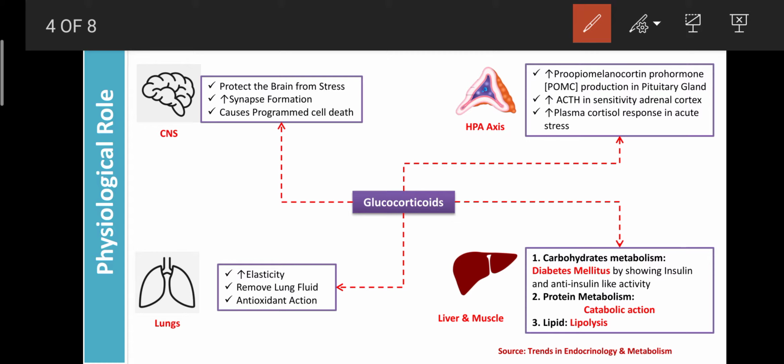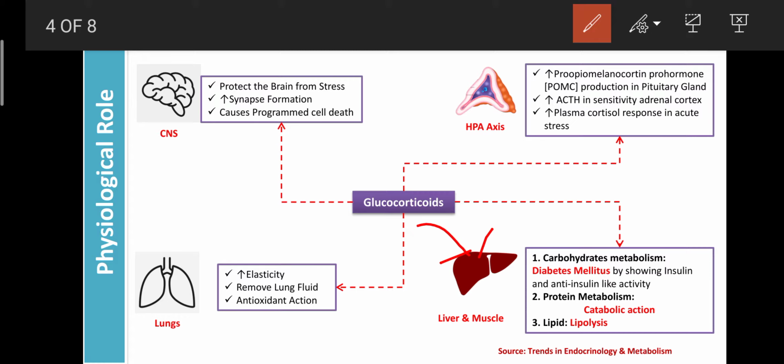Second, glucocorticoids also act on the liver and muscles, and are involved in the regulation of metabolism, such as carbohydrates, proteins, as well as lipids. In carbohydrate metabolism, glucocorticoids are mainly involved in the cause of diabetes mellitus by showing insulin-like and anti-insulin-like activity. Here the glucocorticoids can have an action like insulin, and as well they can oppose the actions of insulin by showing anti-insulin-like activity.